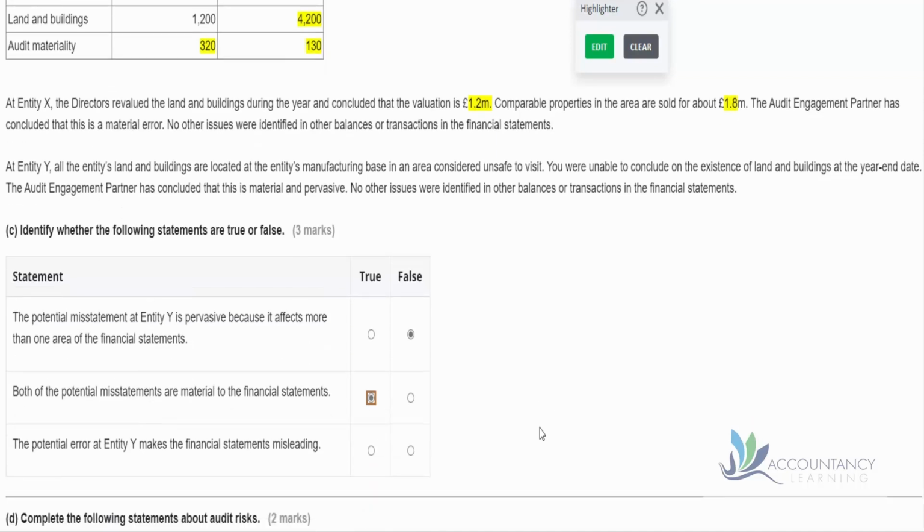And then the third statement, the potential error at entity Y makes the financial statements misleading. Well, we don't know whether they're right or wrong because we've not been able to visit. It could be it's right, but we just don't know. So yes, potentially they are misleading.